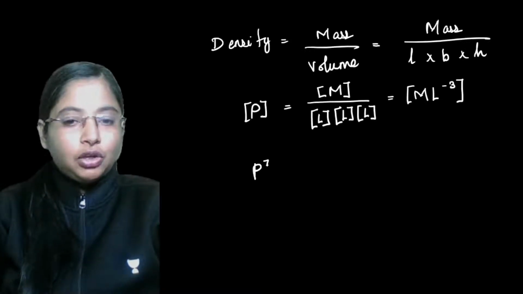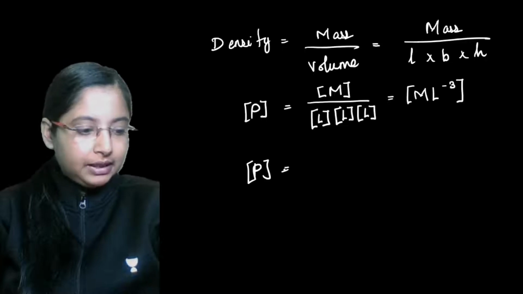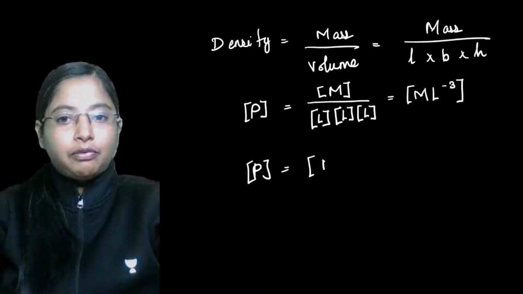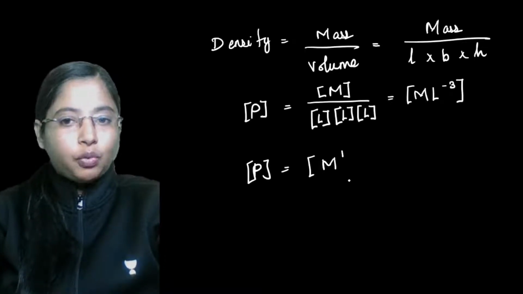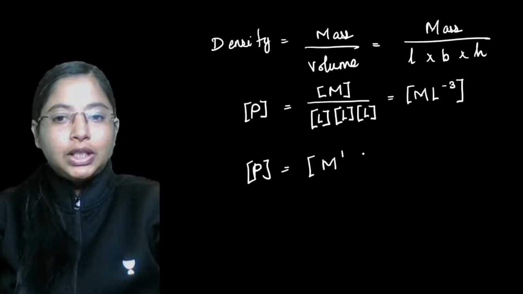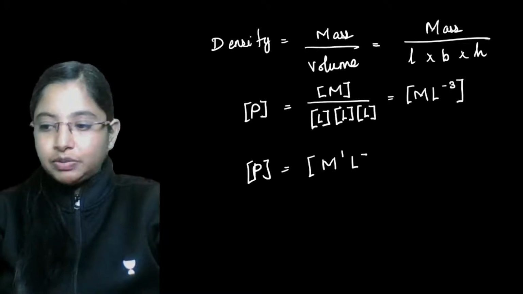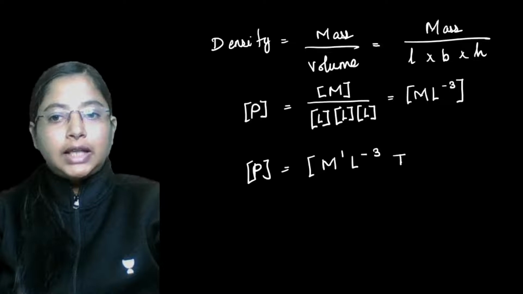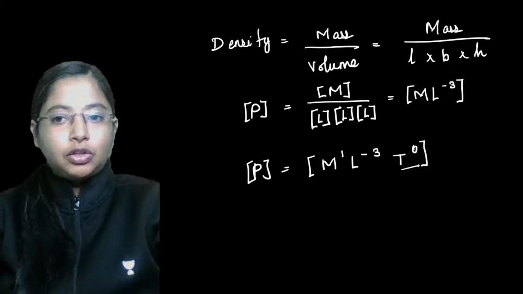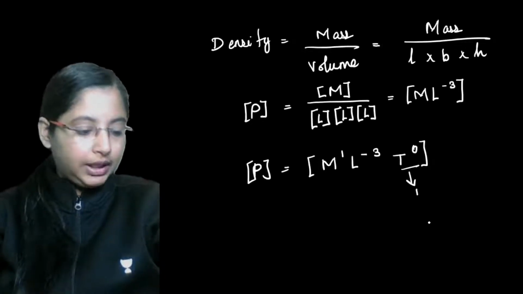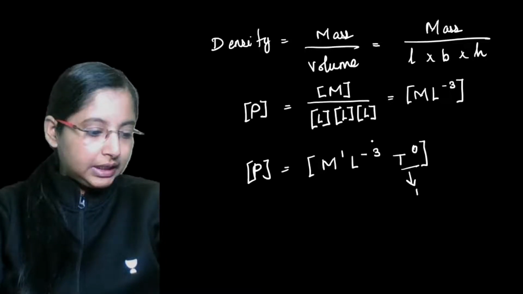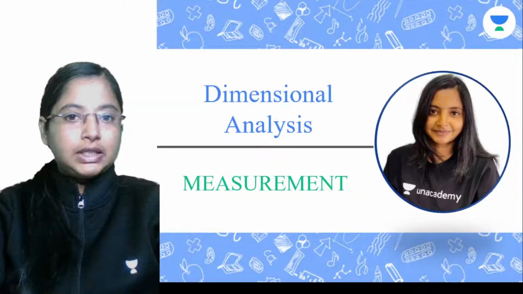So for the dimension of density, mass has dimension 1, length has dimension -3, and time has dimension 0. T to the power of 0 is just 1, we know this. So this is the dimension of density. Yes, Akshay, you got the dimension of density right.